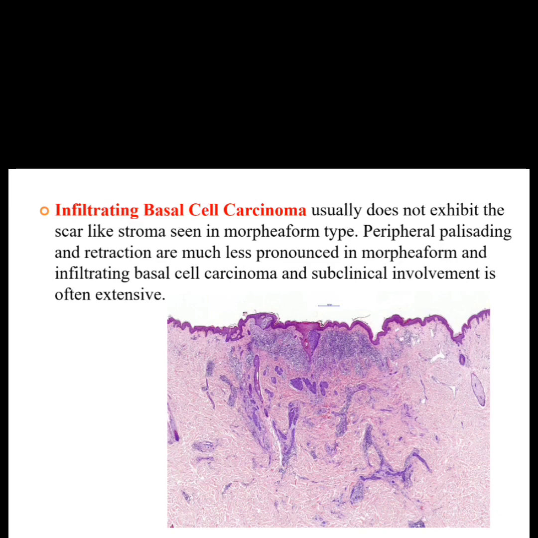Next, coming to the infiltrating basal cell carcinoma, this usually does not exhibit the scar-like stroma seen in the morpheaform type. Here, peripheral palisading and retraction are much less pronounced. So, peripheral palisading and the retraction artifacts are less pronounced in the infiltrating type of basal cell carcinoma.